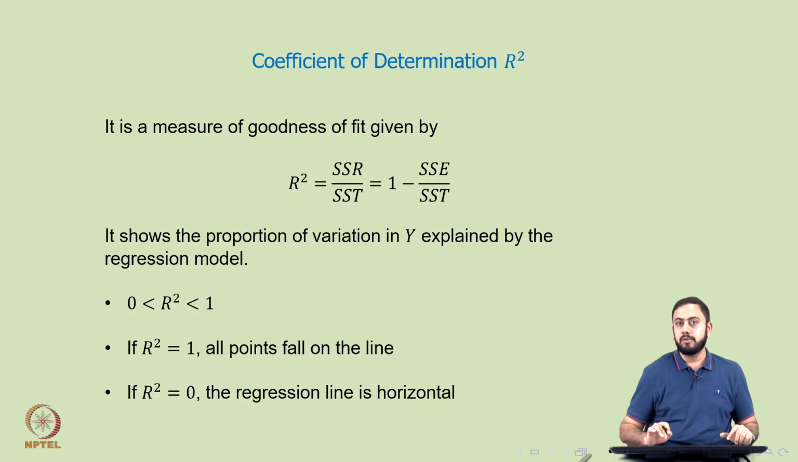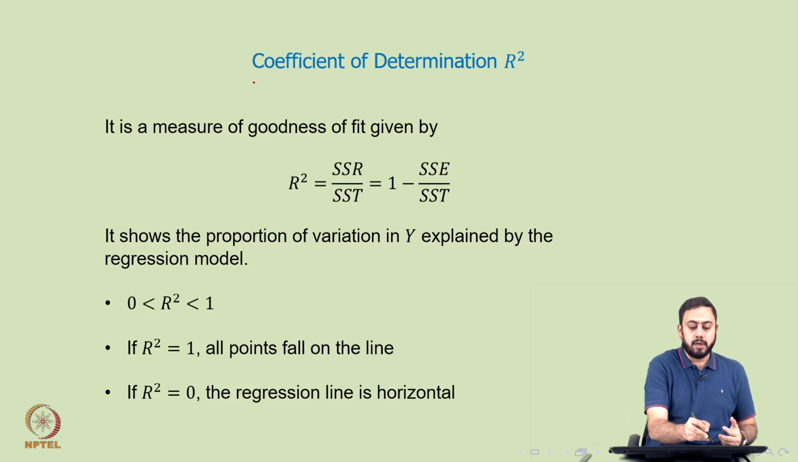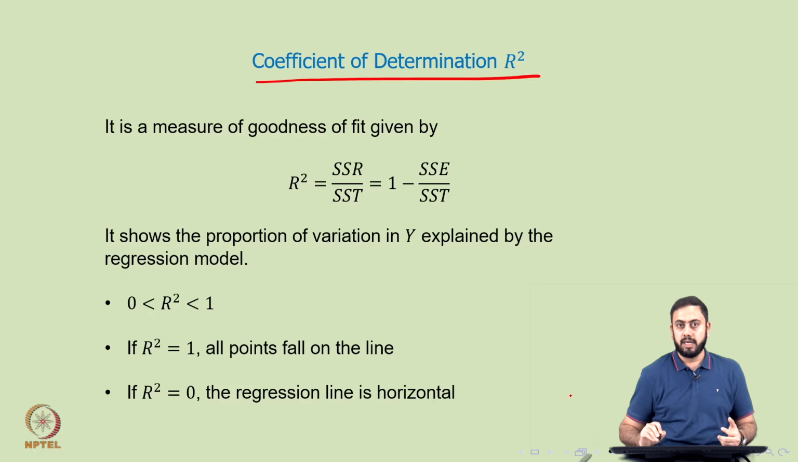Alright, so this comes to the definition of capital R square, and exactly how it is different from small r square, which is correlation. This capital R square is called the coefficient of determination. You have a slightly fancy term here: small r square was called the coefficient of correlation, while capital R square is called the coefficient of determination. And what does it do? Capital R square is a measure of goodness of fit given by a very easy mathematical formula.